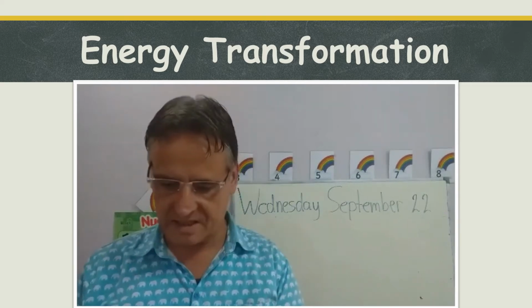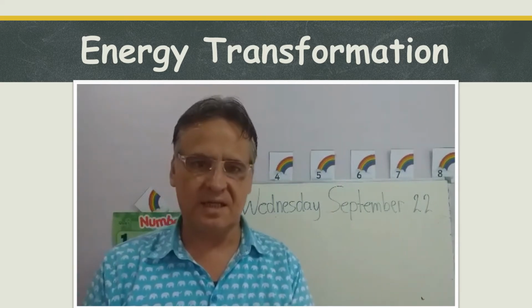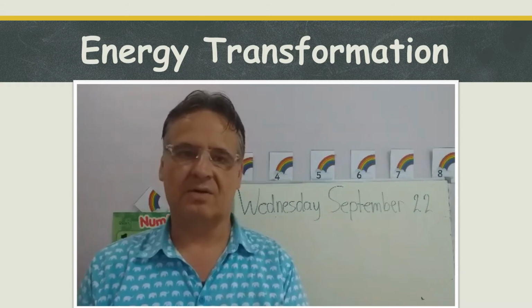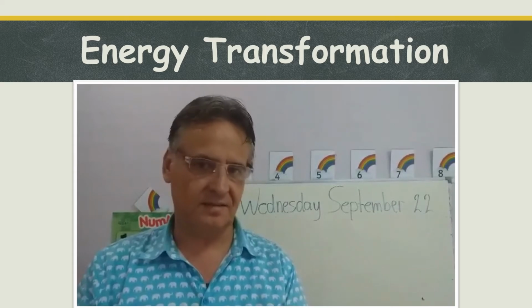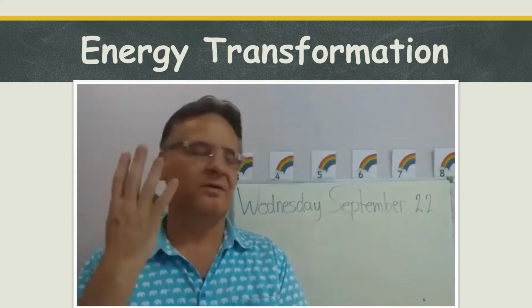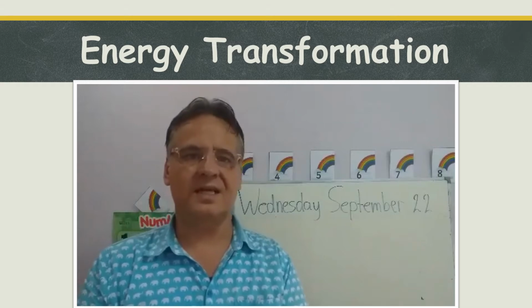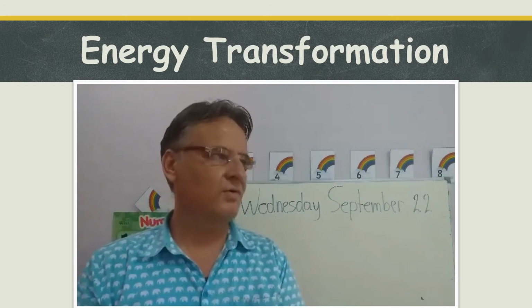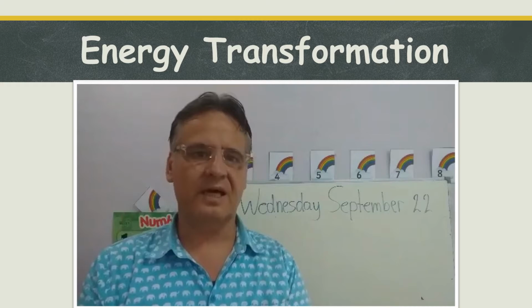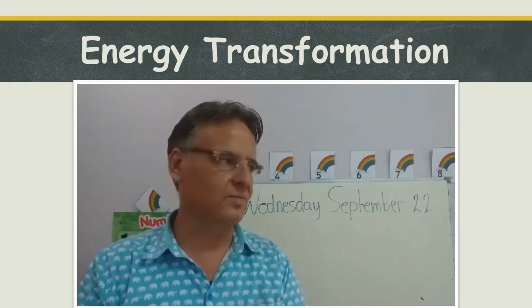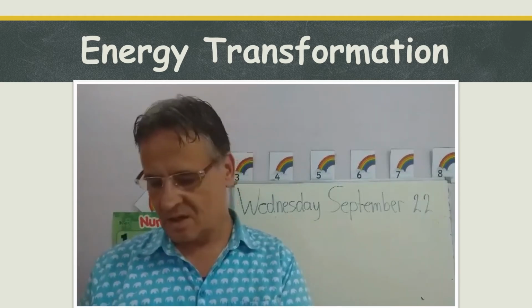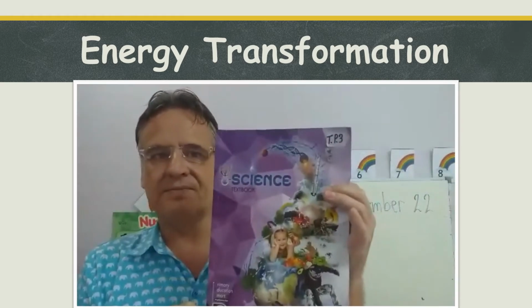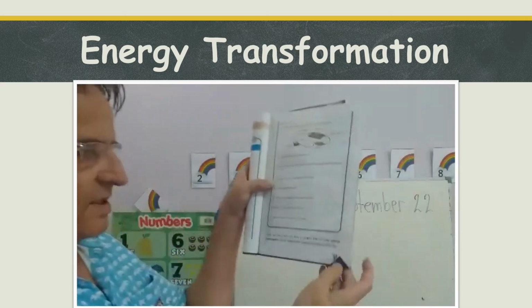Okay, so the lesson today will be about energy transformation. So the change from one kind of energy into a different kind of energy. Today we will look at four different ways energy can change. Then tomorrow we will look at four more. I do four today and four tomorrow because maybe it's too much to take in for just one day. So we will need our science book and we will start at the bottom of page number 77.